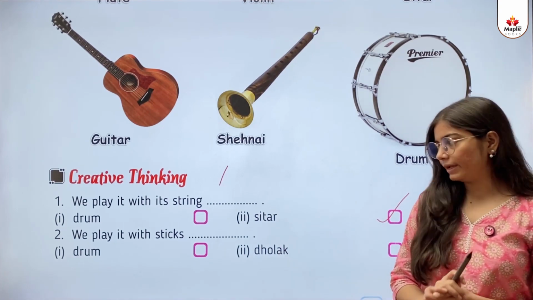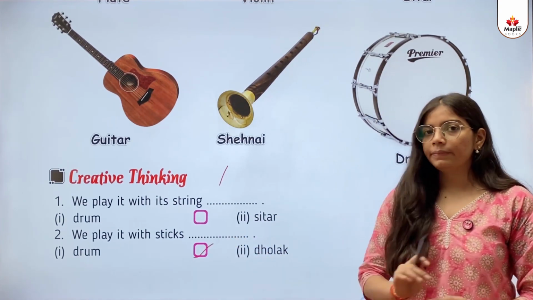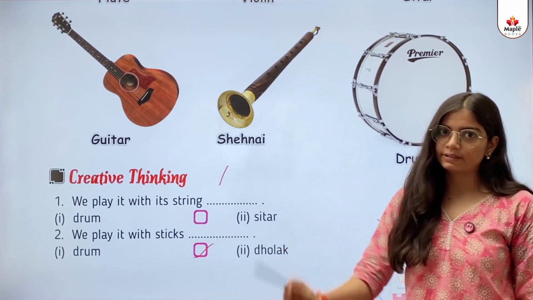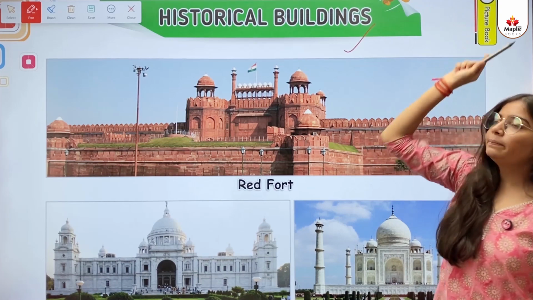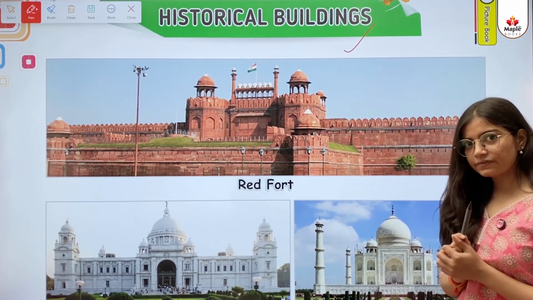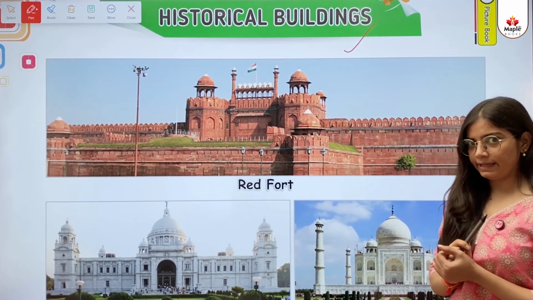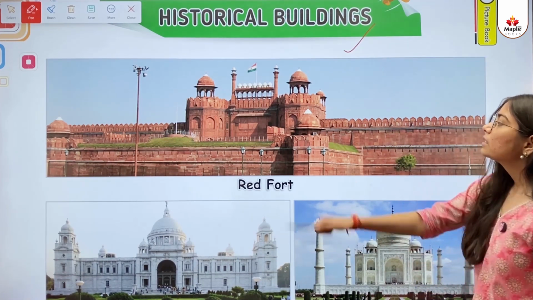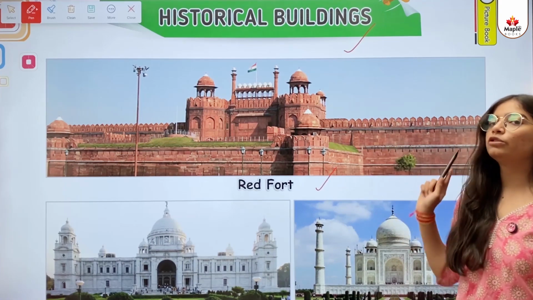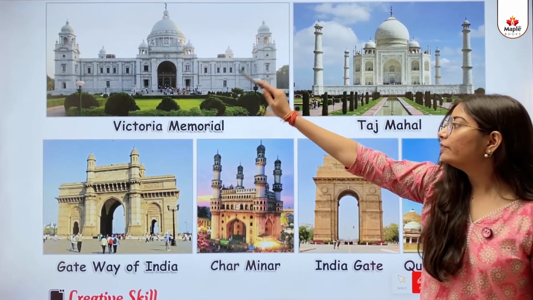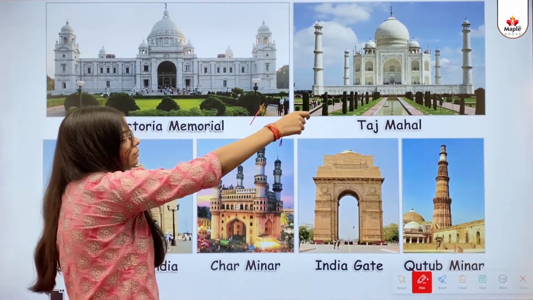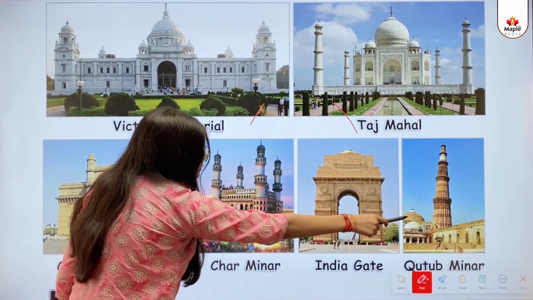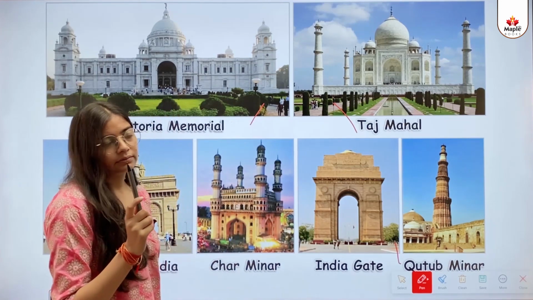So the answer is drum because we need sticks to play drums. Okay? Historical buildings. So kids, in this we will learn about the different names of historical buildings that are found in India. This one is the Red Fort. This one is the Victoria Memorial. This one is the Taj Mahal.